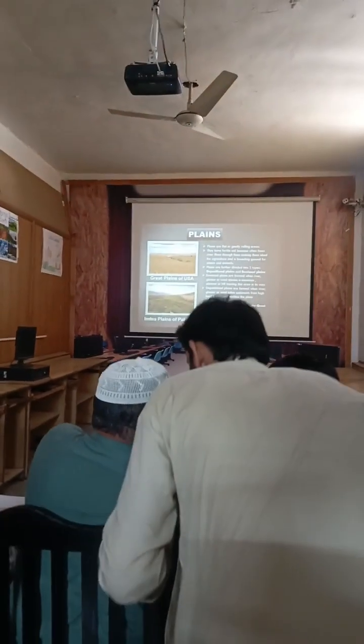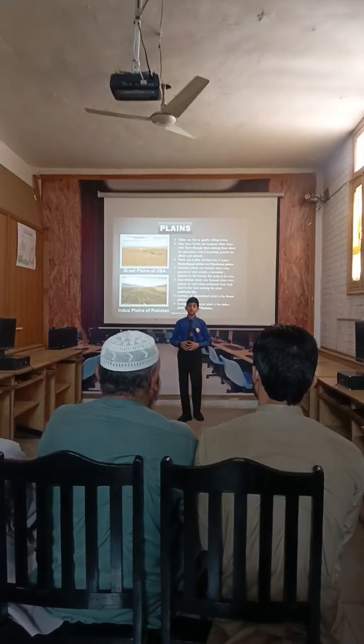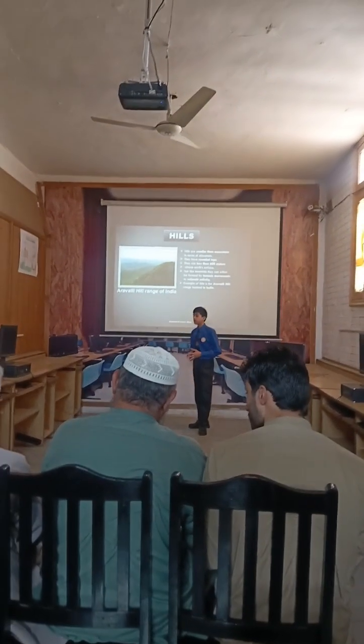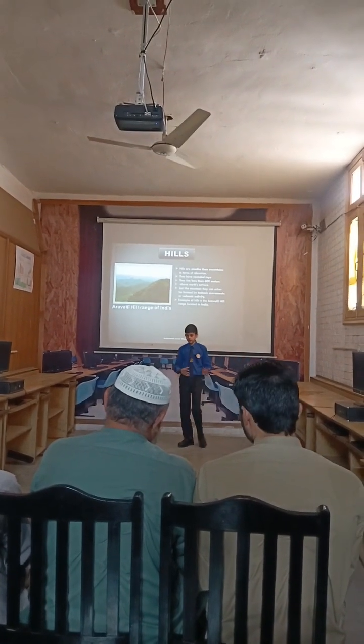Now, I would like to discuss the fourth major landform of Earth, hills. These are lower in elevation than mountains, but they have rounded tops. They are common in many regions like Pakistan and India.